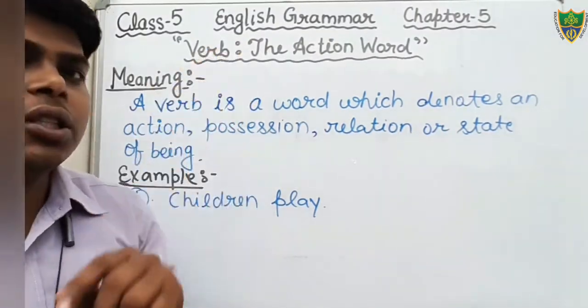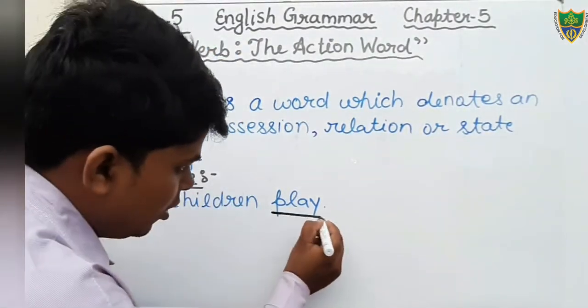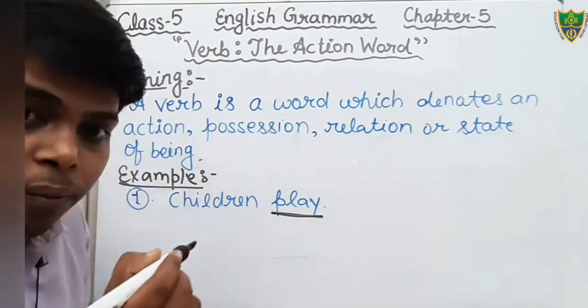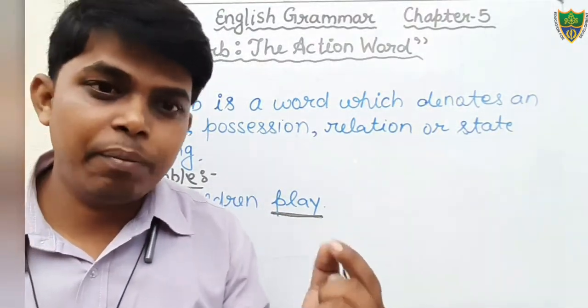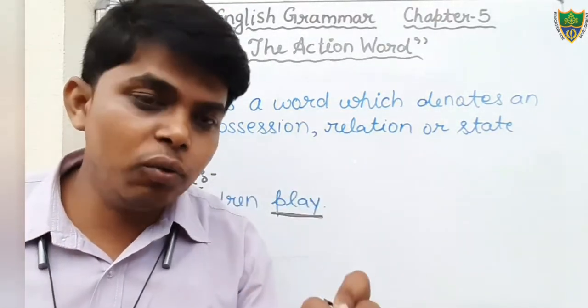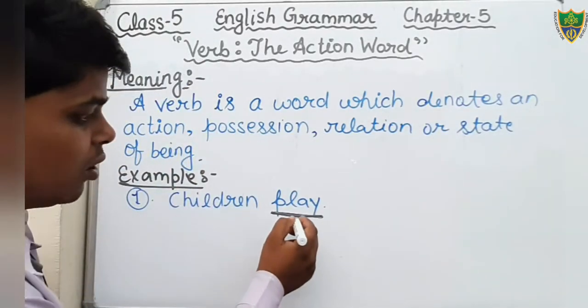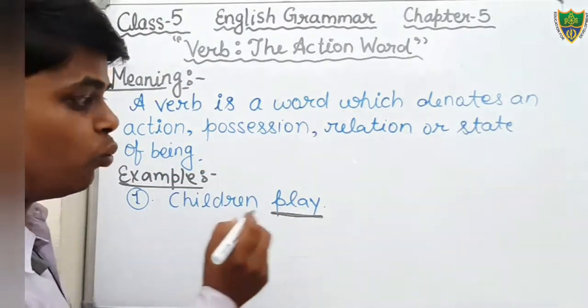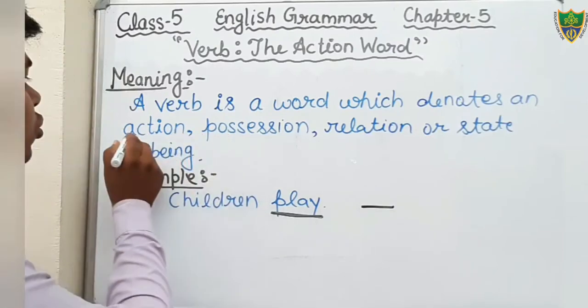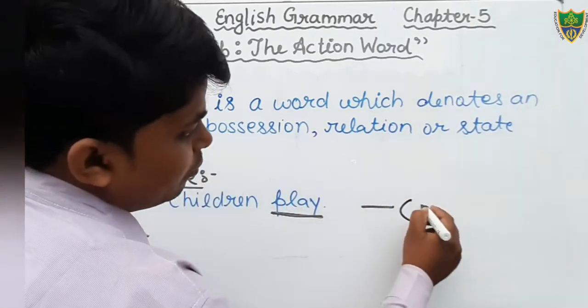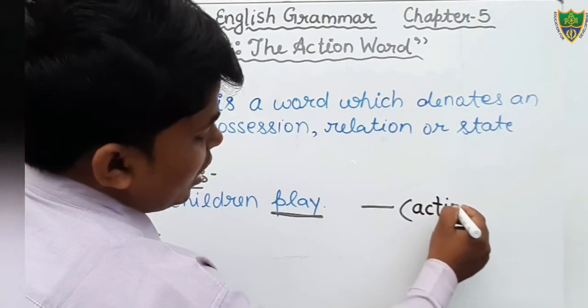What is the verb in this sentence? Play. Play is a kind of action word, doing word. Therefore, that is verb. But what does it show? It shows the action. In bracket you can write, it shows the action.